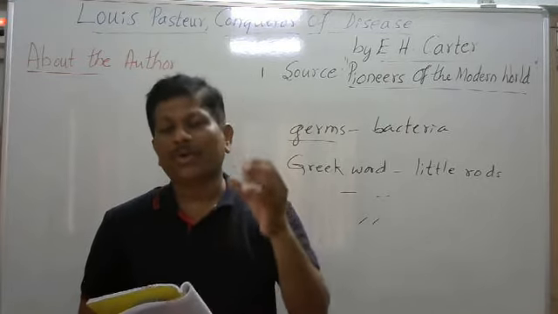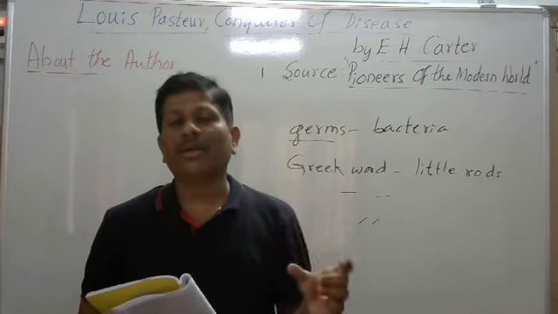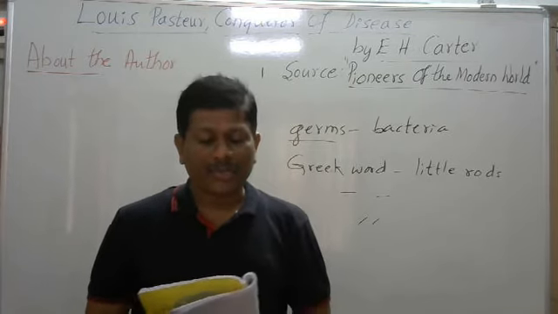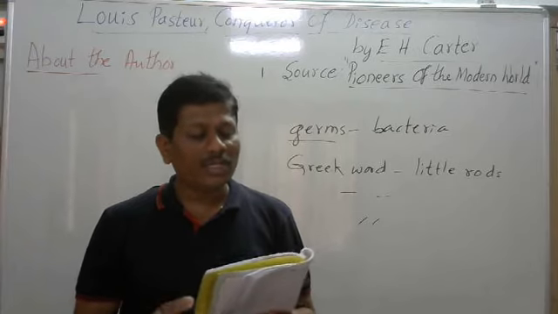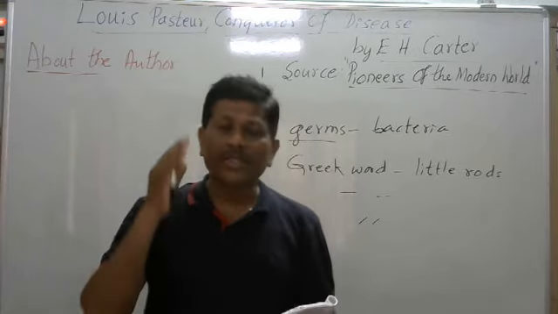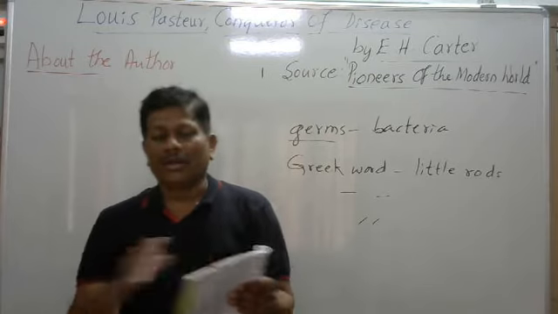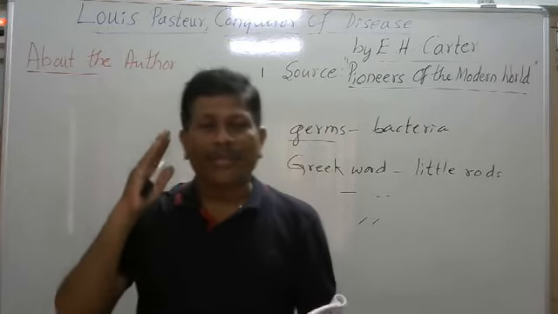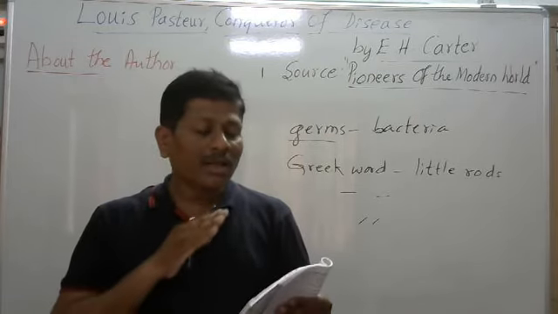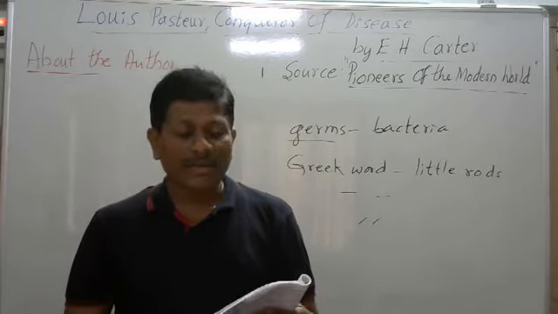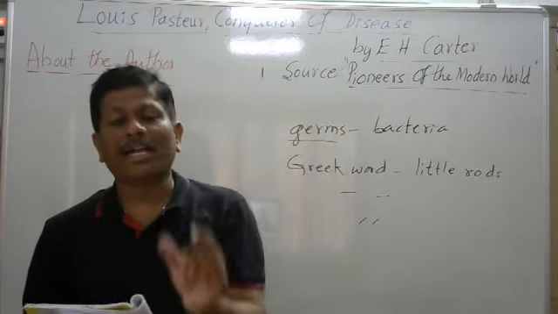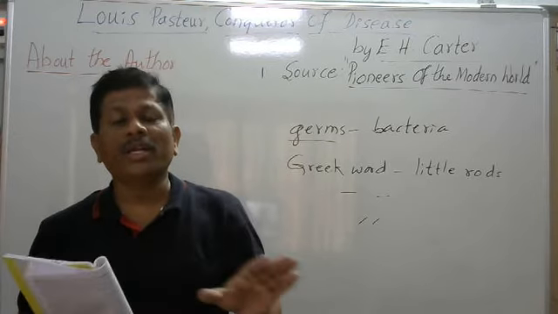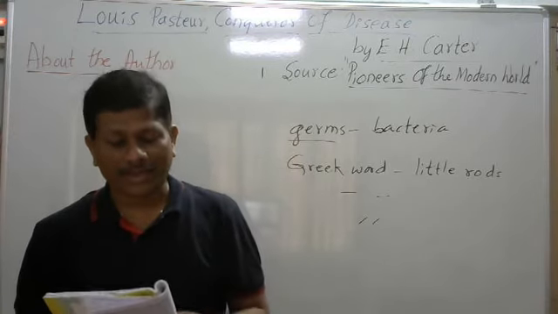Today we find packets of pasteurized milk treated in this way, then sealed up to prevent more germs from entering. After cleaning the germs by heating, we seal up the packet, and there will be no entry of germs into it.